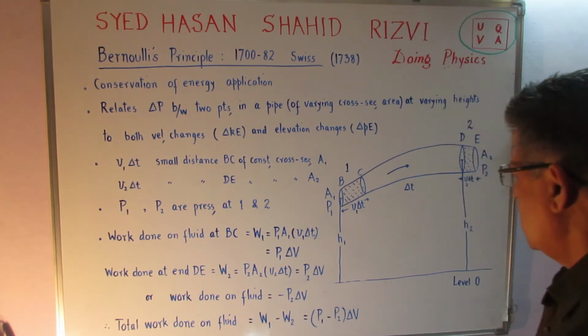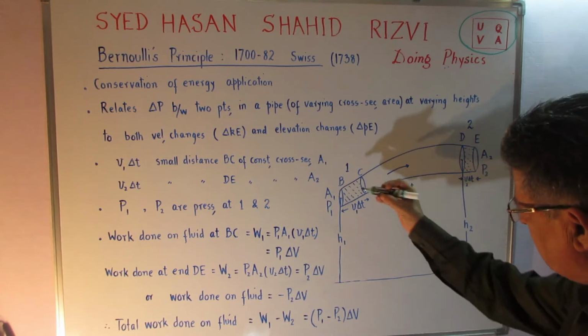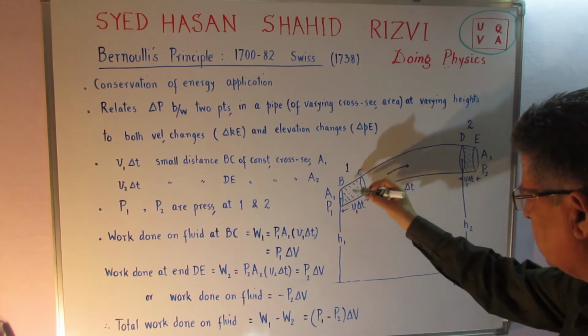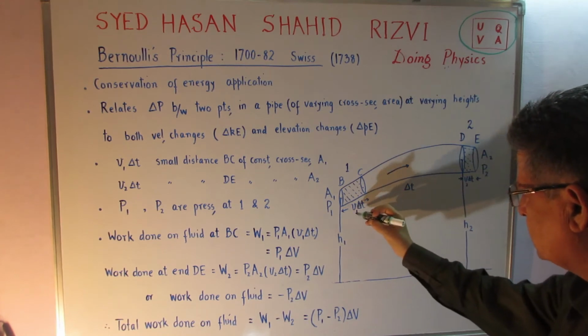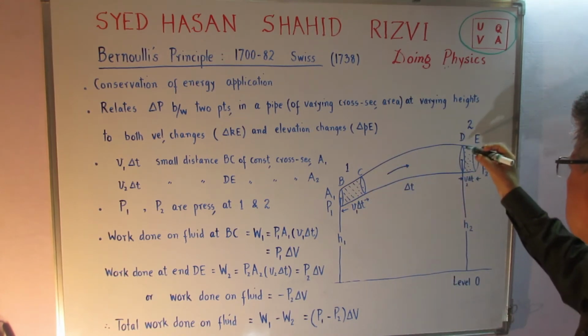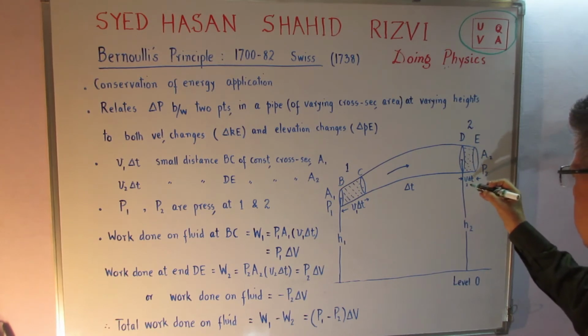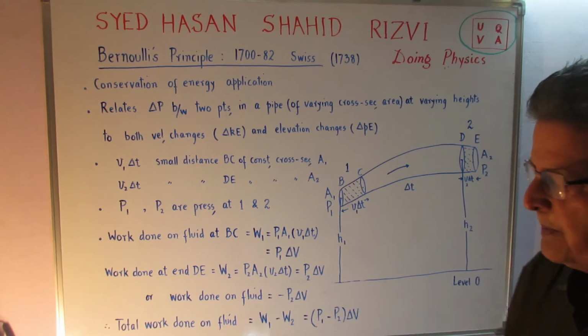Now, the time delta t is very short, so what I have shown from B to C, the flow of the liquid is in a length V1 delta t, and another from D to E in a length V2 delta t, this is apparently exaggerated.